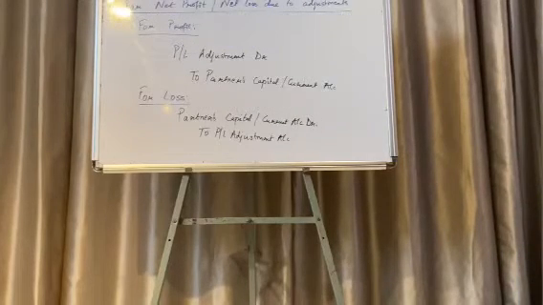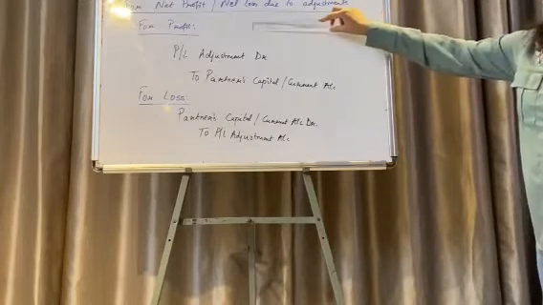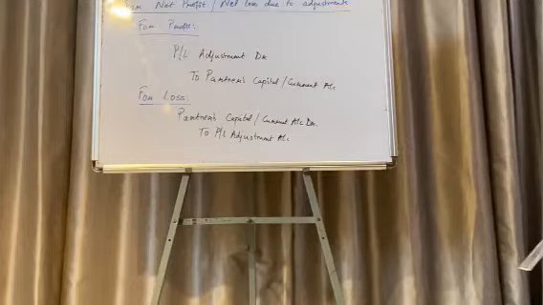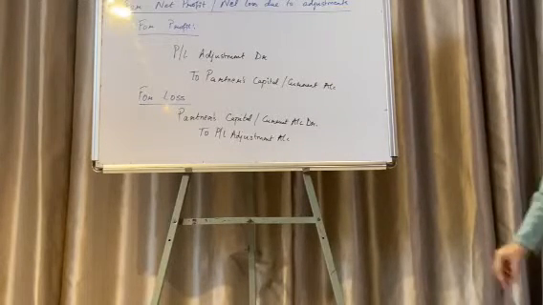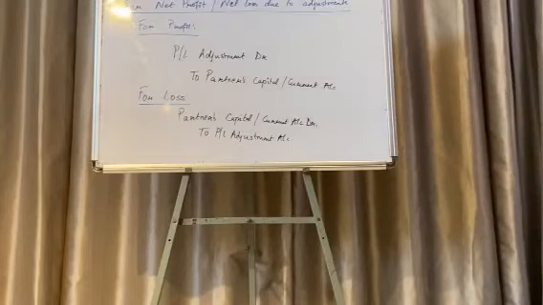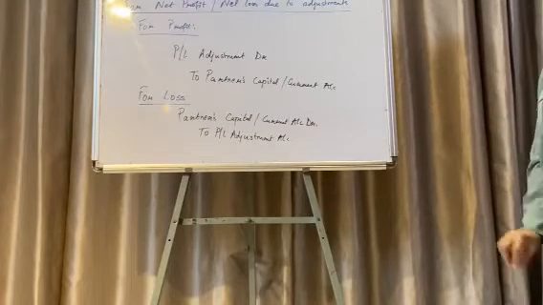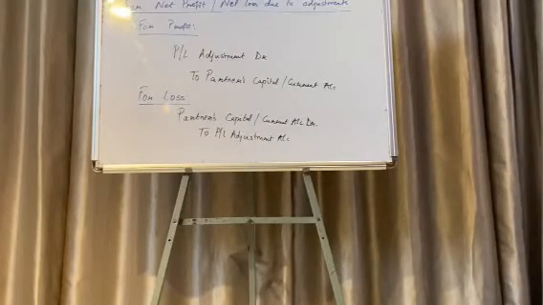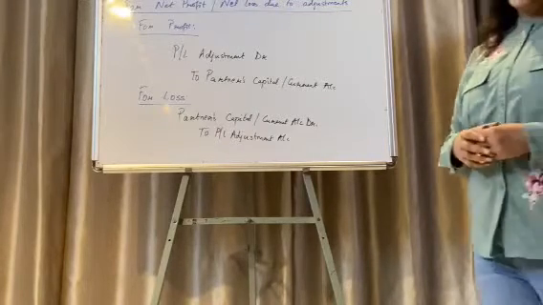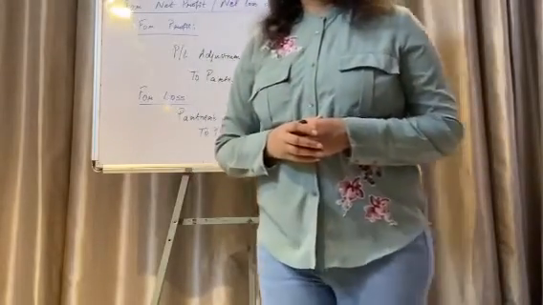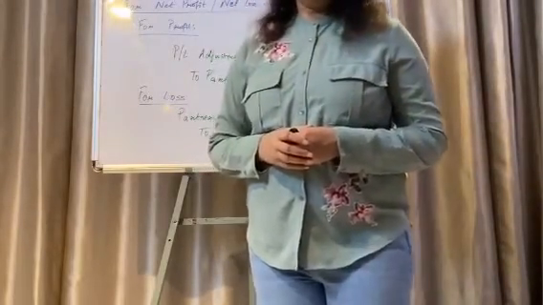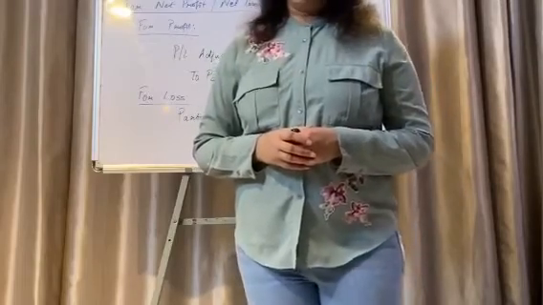Now, for the net profit or net loss due to adjustments, when there is a profit, PL adjustment account debit to partner's capital or current account, and for loss, partner's capital or current account debit to PL adjustment account. How we work on these journal entries and how we approach a sum based on the PL adjustment account will be done by me through a sum. You could refer to the next video.